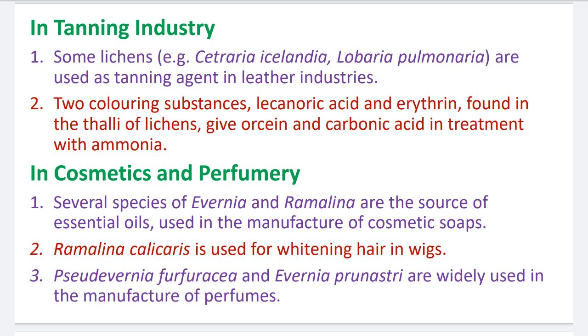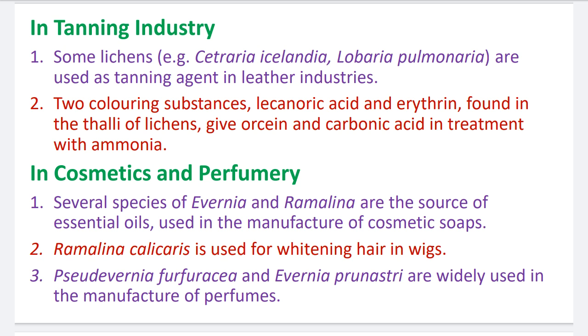Number 2. Ramalina calicaris is used for whitening hair in wigs. Wigs are nothing but artificial hair used by some people, and these wigs are whitened by this Ramalina calicaris lichen.